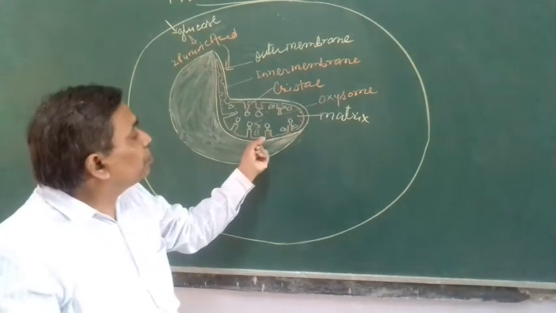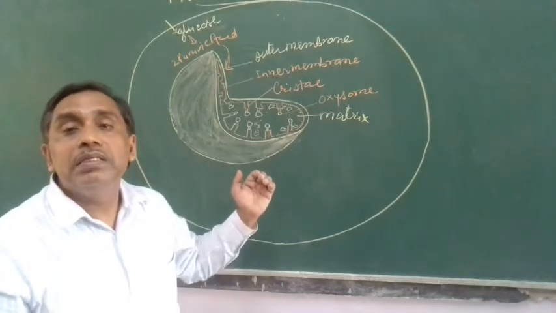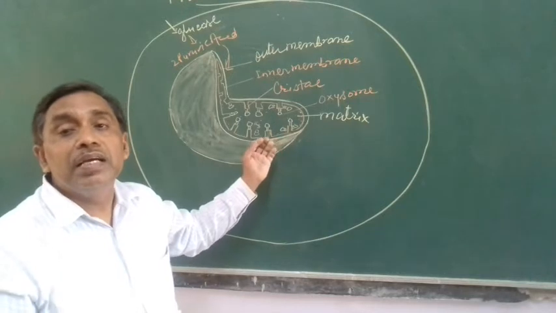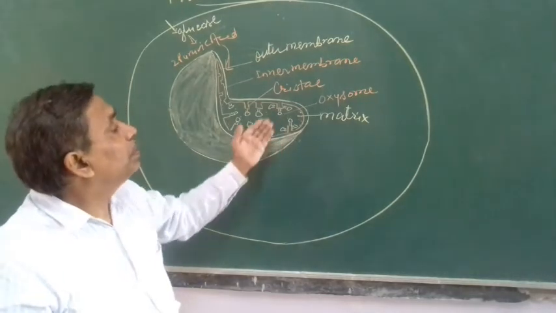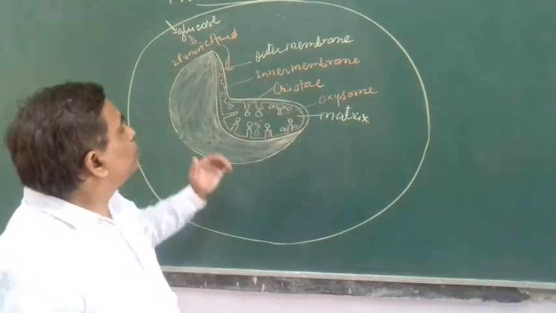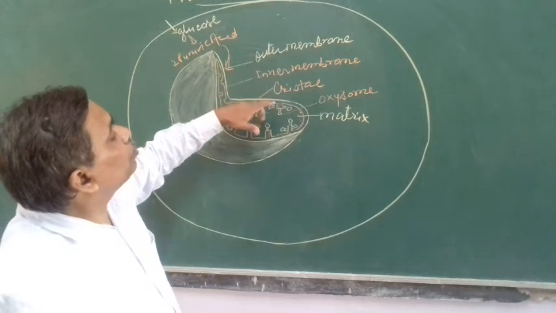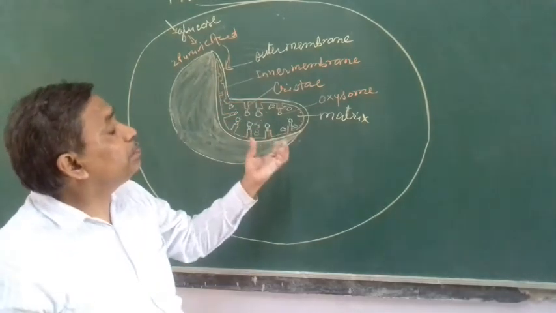This electron transport chain plays an important role in the transfer of electrons, then that electron loses energy and it is stored in the form of ATP. So let us see how this mitochondria stores this ATP energy.